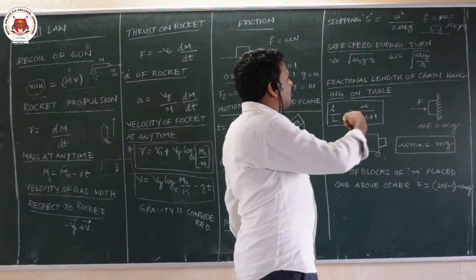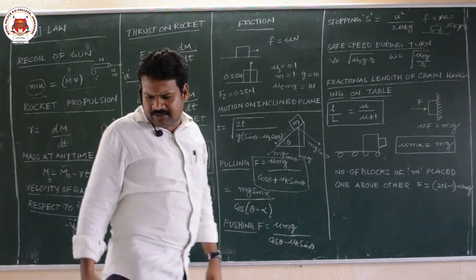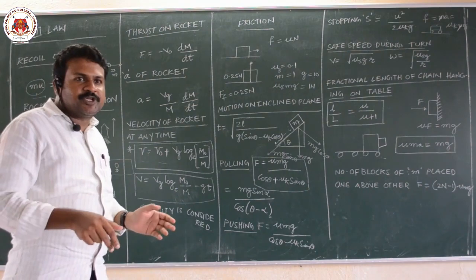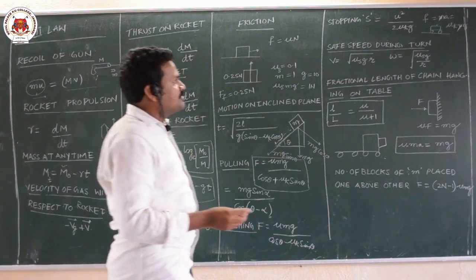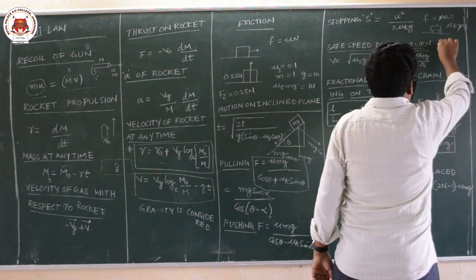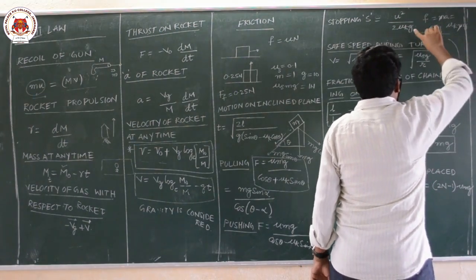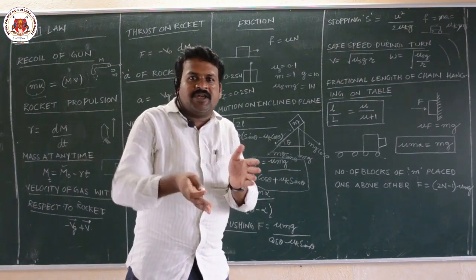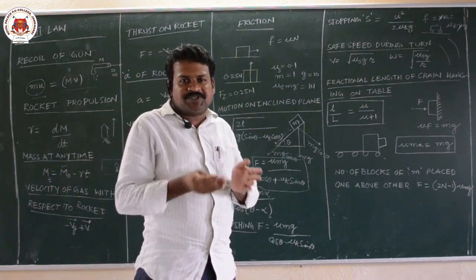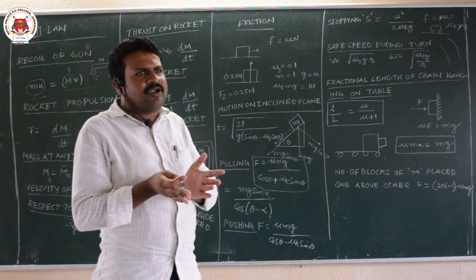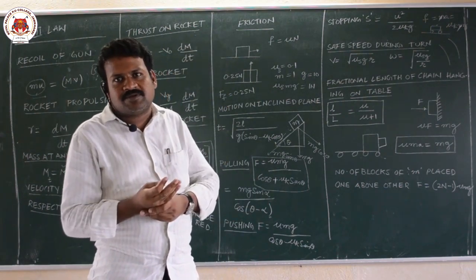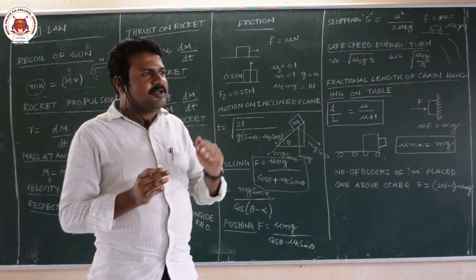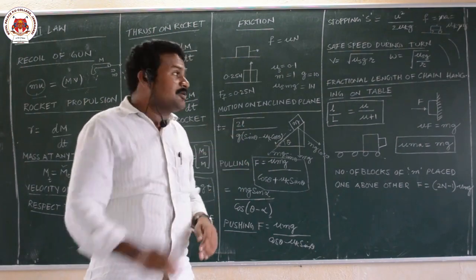Next, safest speed during a turn. Let us assume there is a road and a person is taking a turn. When you are on a straight road and when you are on a curved road, what is the difference? On a straight road you are not worried about the safest speed. When you are taking a turn, you will automatically reduce your speed and then take the turn. So what is the difference?